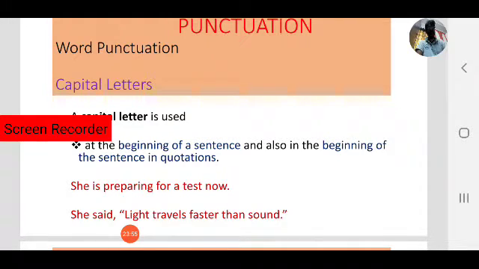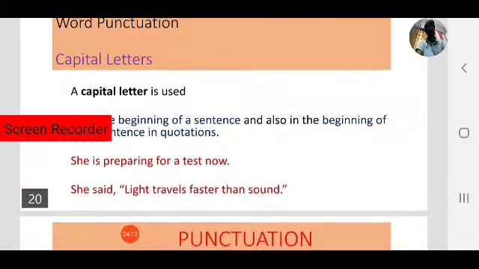Next, the second case is the beginning of a sentence in quotations. Observe the second example. She said, "Light travels faster than sound." How many capital letters are there? Two: S in "She" and L in "Light". Why do we use a capital S? Because it is the beginning of the sentence.